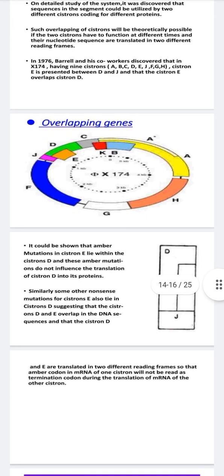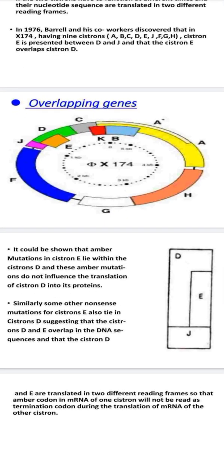This is a figure which shows the various patterns of the gene arrangement, which will help for understanding. This is a pattern where the cistrons are named A, B, C, D, E, F, G. It should be shown that a number of mutations in cistron E lie within cistron D, and these mutations do not influence the translation of cistron D into protein. So, cistron D is being affected. Cistron E comes and does the work. Cistron D cannot do its work because of the problems. They have overlapped enough.